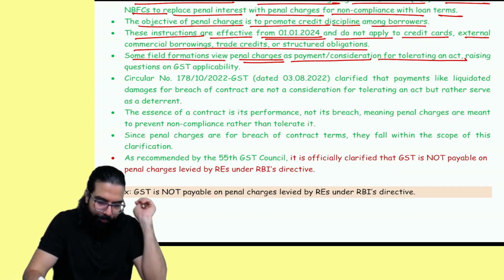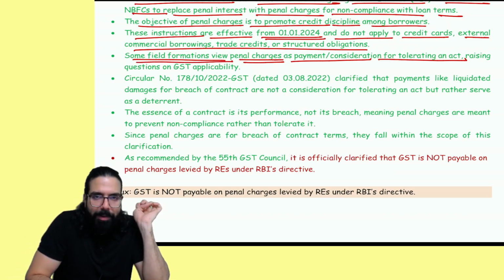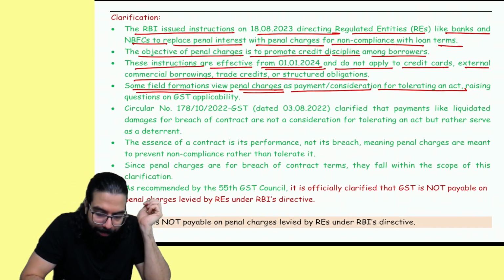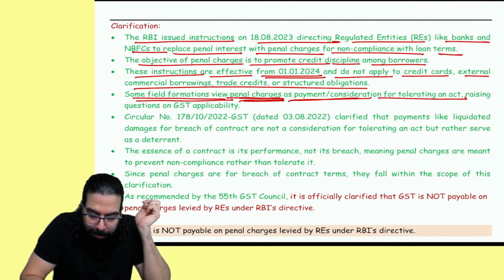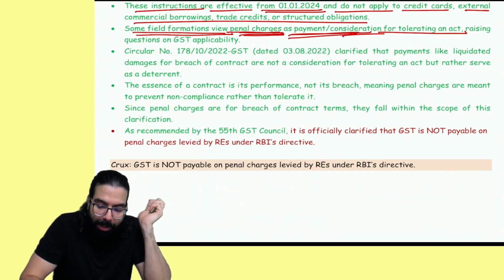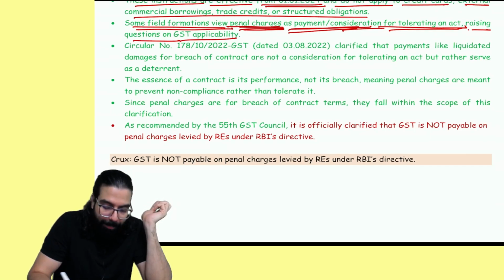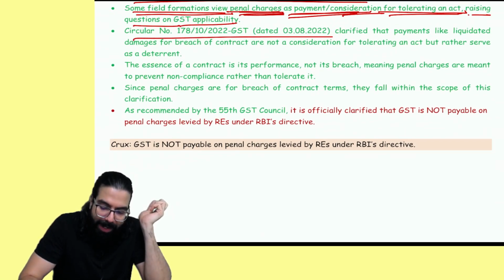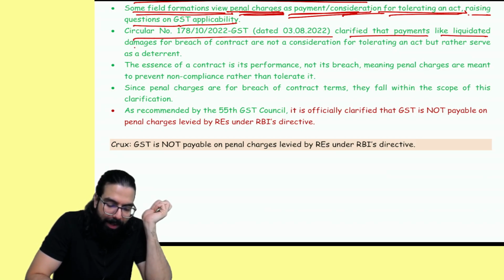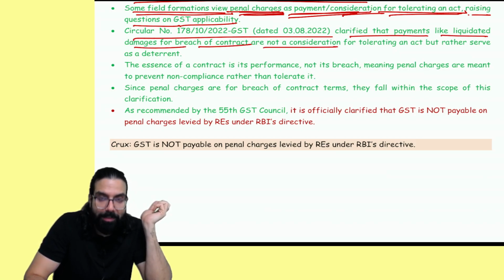Simple. See, some field formations, meaning some government officers, view penal charges as payment or consideration for tolerating an act, and were raising questions on GST applicability. The circular clarified that payments like liquidated damages for breach of contract are not consideration for tolerating an act, but rather serve as a deterrent.